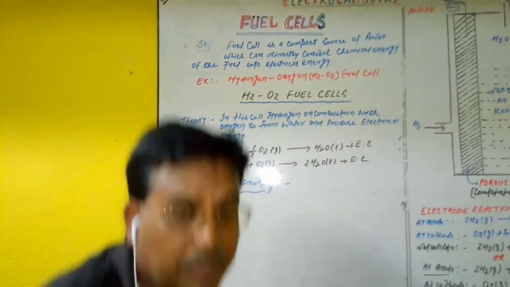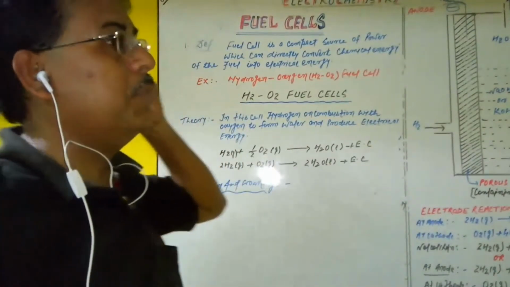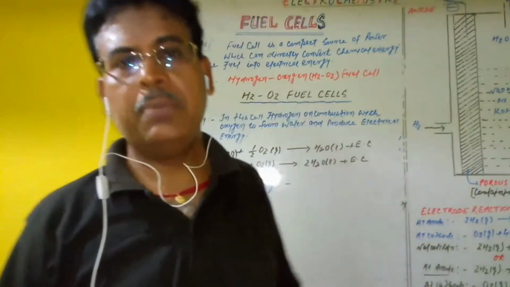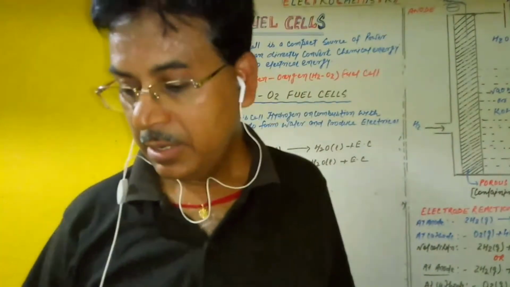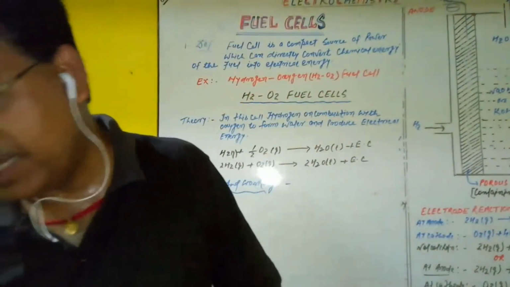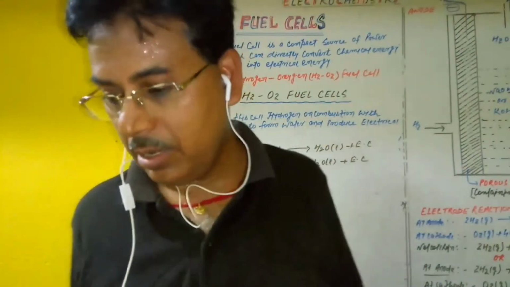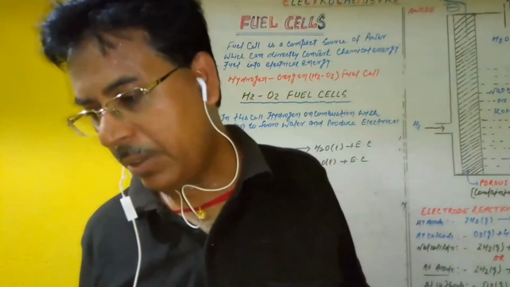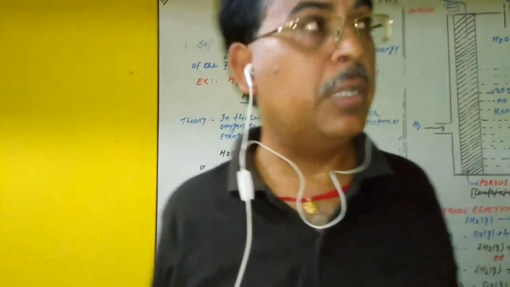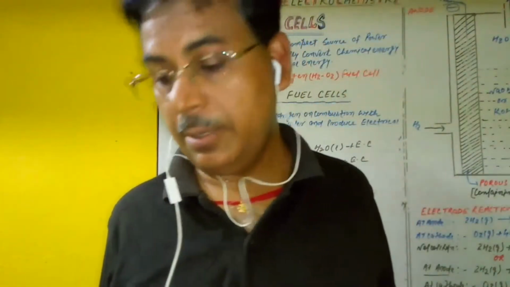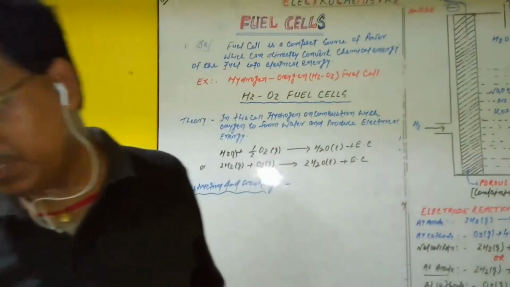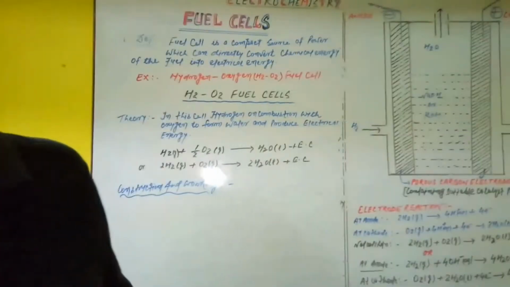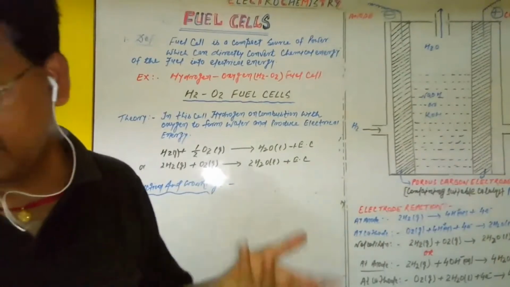So now we begin the fuel cell with its definitions. A number of definitions are present for the fuel cell. We can say that it is an electrochemical source of power in which the reactants, the fuel, are fed continuously into the cell, and it produces continuous electric energy.